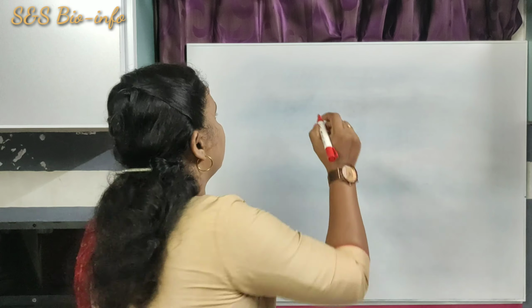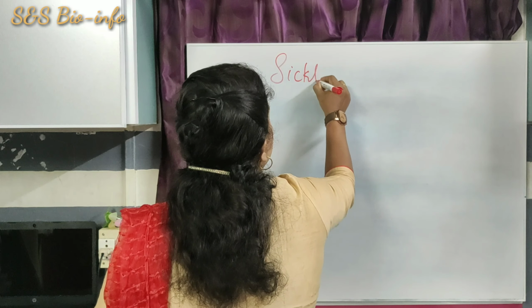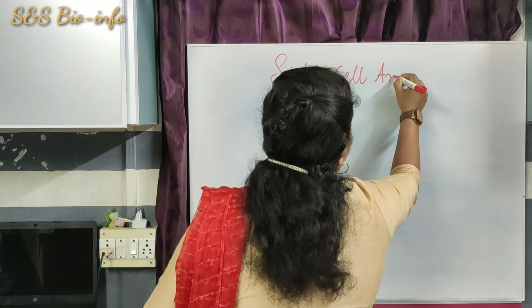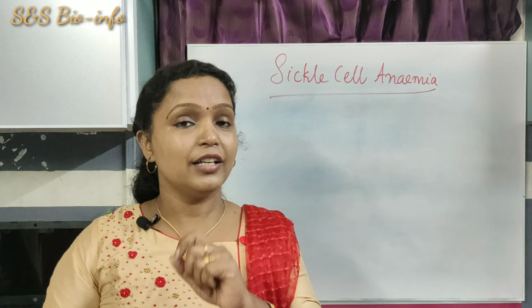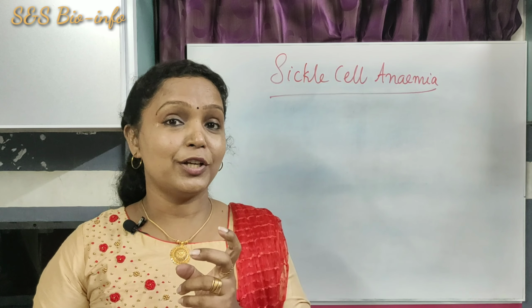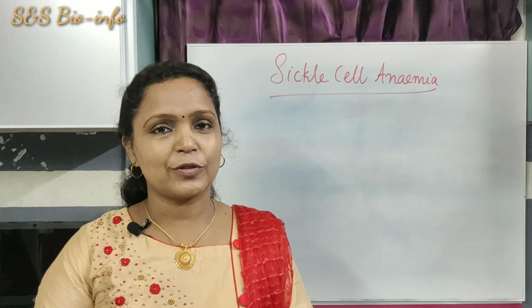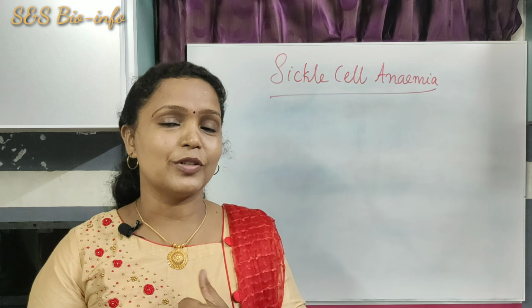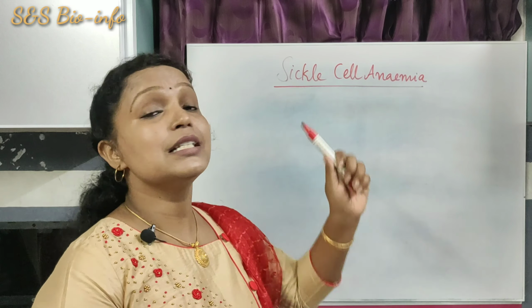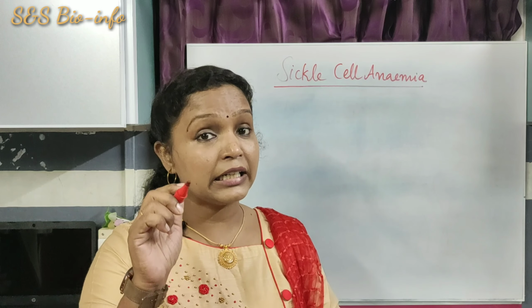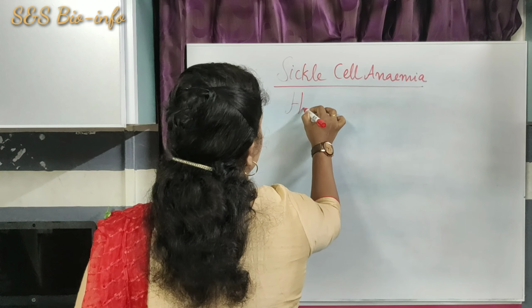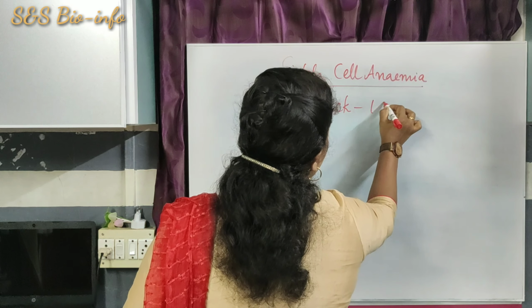Today, we are going to learn about one of the most common genetic disorders, that is sickle cell anemia. It is a Mendelian disorder as it occurs due to the mutation of genes that are present in the chromosomes. So, we are going to learn more about sickle cell anemia. Sickle cell was first observed by a scientist, Herrick, in 1910.